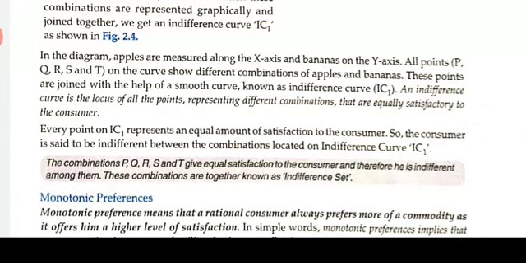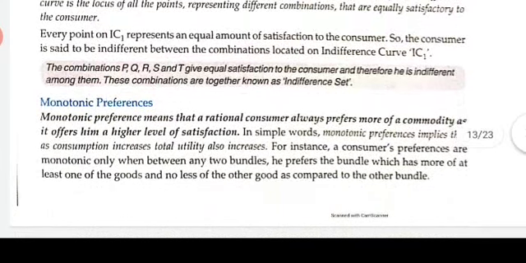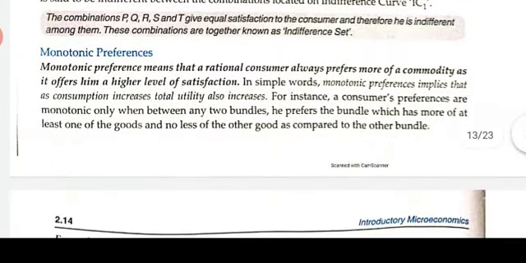So the consumer is said to be indifferent between the combinations located on the indifference curve IC1. Okay, now this is about the indifference curve. Next we are going to discuss monotonic preferences. Monotonic preferences means that a rational consumer always prefers more of a commodity as it offers him a higher level of satisfaction. So a rational consumer always wants to consume more of a commodity as that will give the consumer a higher level of satisfaction. In simple words, monotonic preferences implies that as consumption increases, total utility also increases.